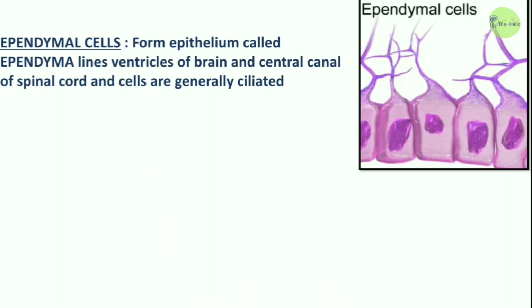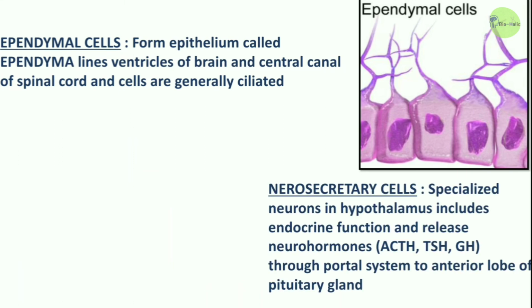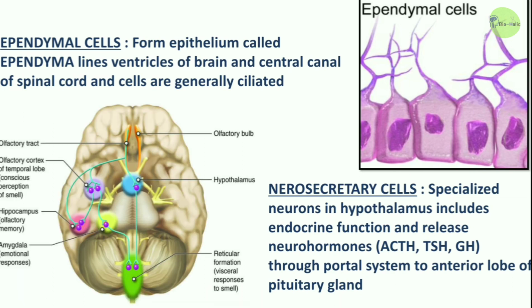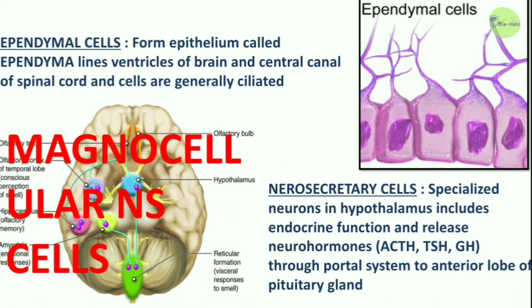Now the ependymal cells form an epithelium called the ependyma, which lines the ventricles of the brain and the central canal of the spinal cord. The cells are generally ciliated. And the neurosecretory cells are specialized neurons in the hypothalamus, which have an endocrine function and release neurohormones like ACTH and TSH through the portal system to the anterior lobe of the pituitary gland, like the magnocellular neurosecretory cells.